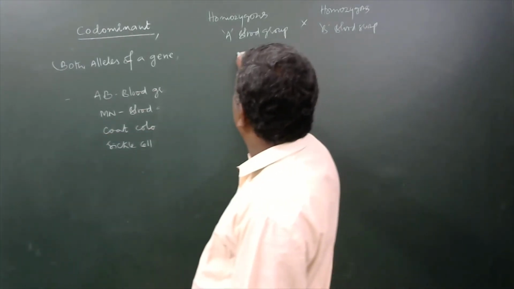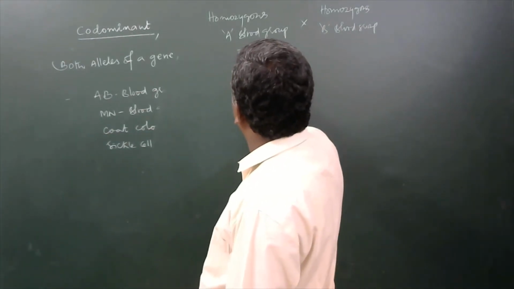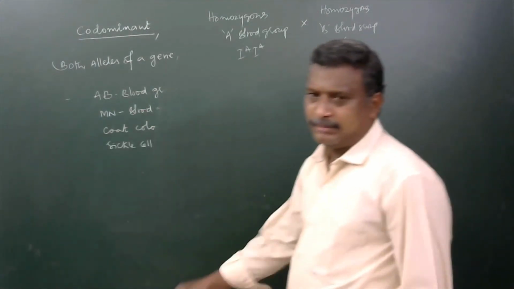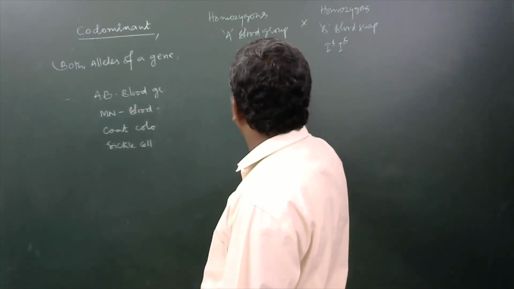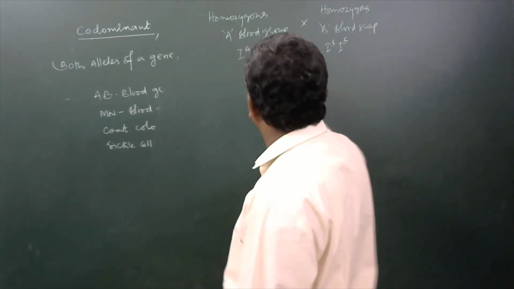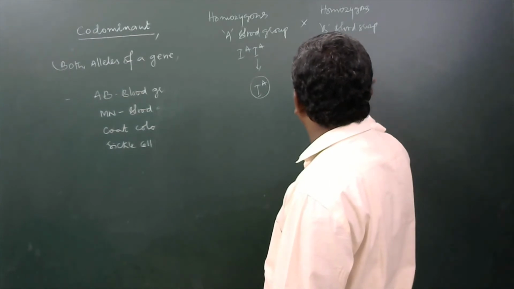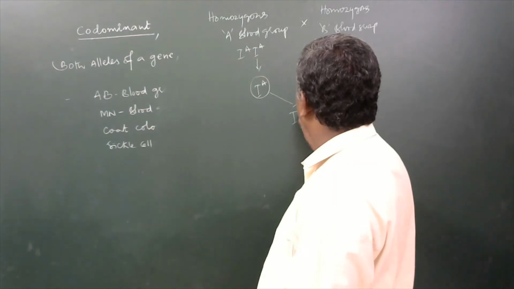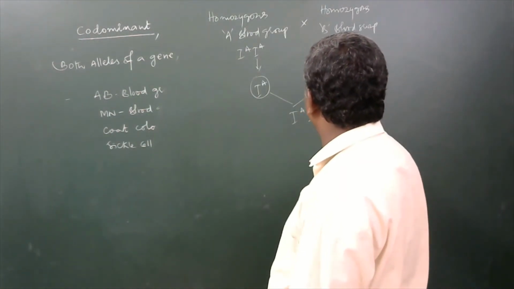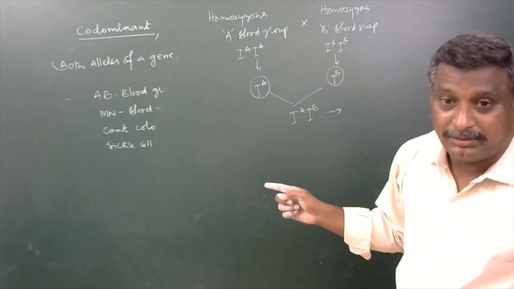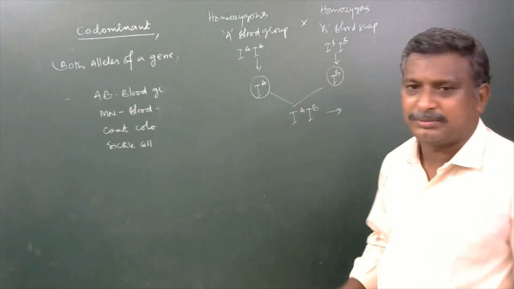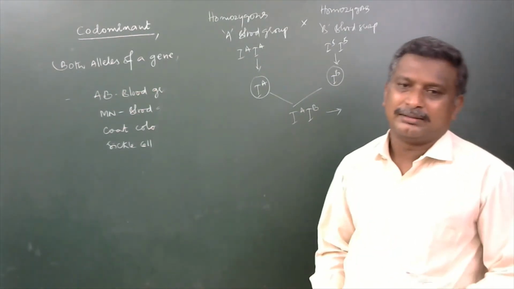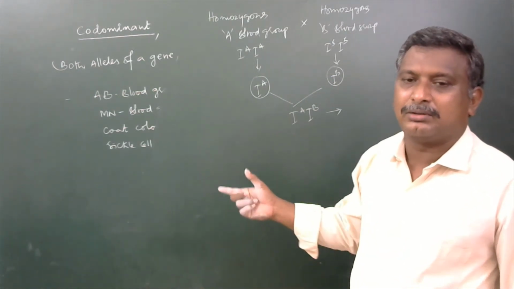Here the genotypes will be I to the power of A, I to the power of A, and I to the power of B, I to the power of B. From both of them, gametes are developed with I to the power of A and with I to the power of B. Both fuse together to develop I to the power of A, I to the power of B. I to the power of A produces antigen A, and I to the power of B also produces antigen B. Both antigens are going to be developed in their blood, meaning these alleles are codominant to each other.